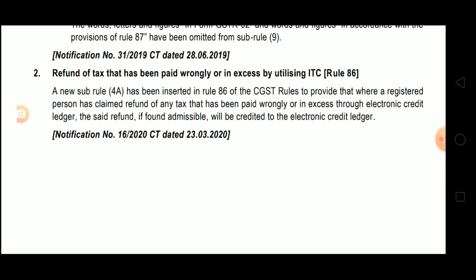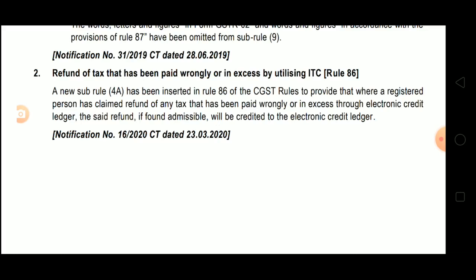Notification dated 23rd March 20. This one is a new amendment. Refund of tax that has been paid wrongly or in excess by utilizing ITC. Okay. A new subrule 4A has been inserted in this. What is there? Any tax which has been paid wrongly or any tax which has been paid in excess, so the registered person can claim the refund of that tax paid by utilizing ITC, means that excess amount, if it is found admissible, will be credited to the electronic credit ledger.